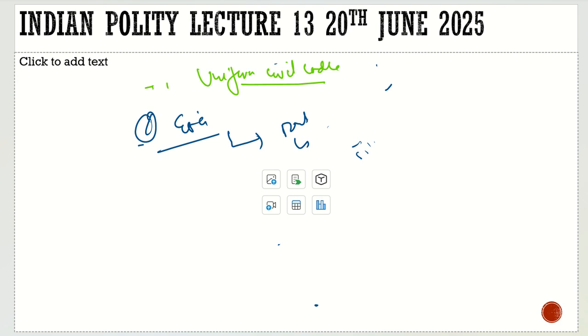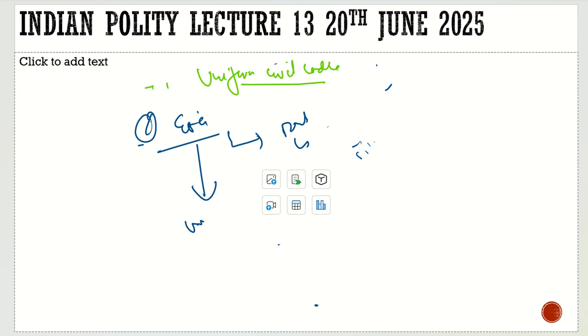So they already had this idea of the uniform civil code, the model code of conduct there, and it is very beautiful. The laws there are very beautiful, but if we analyze those laws, they are also discriminating, but they are uniformly discriminating. For example, let's discuss how it is discriminatory.